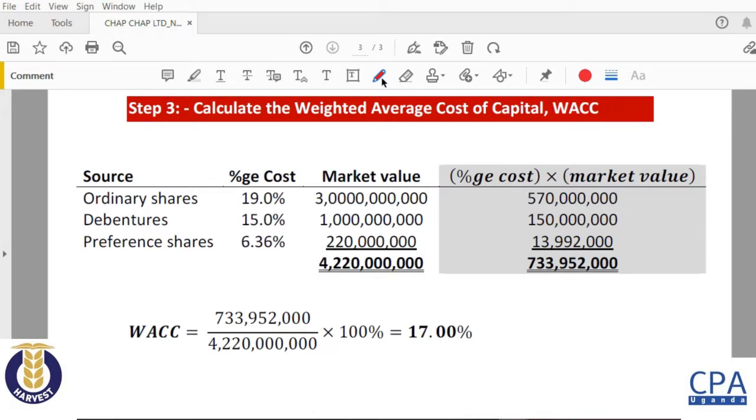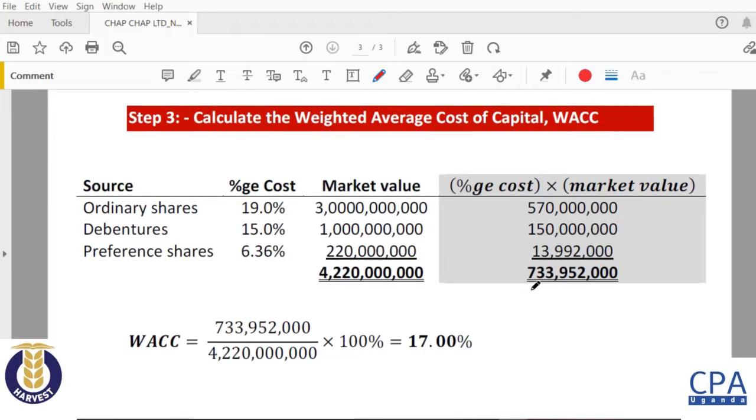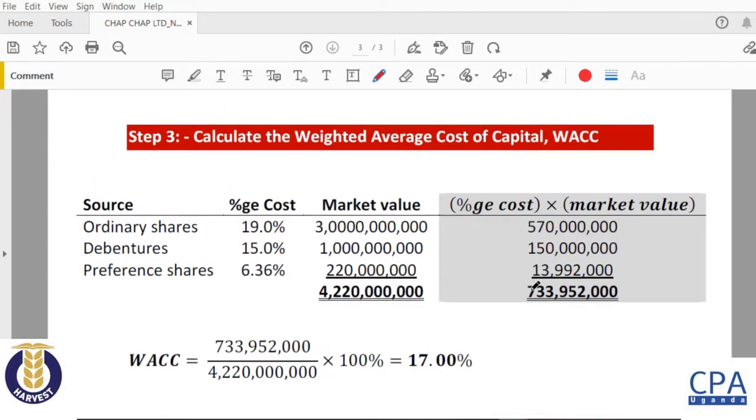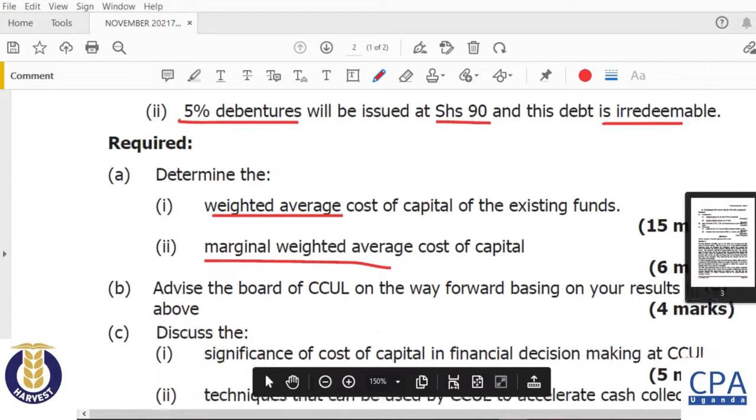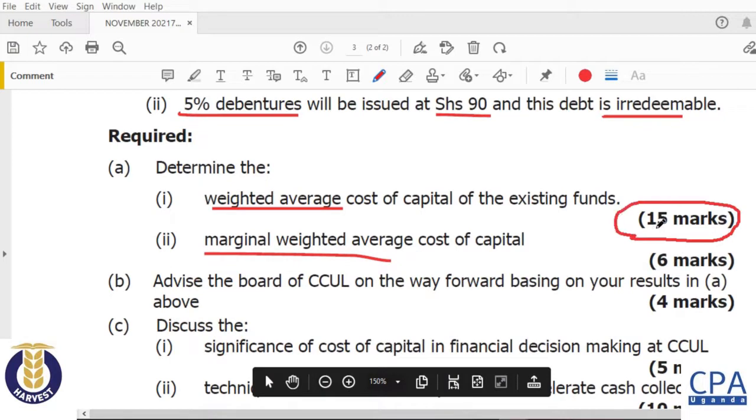So I am sharing this first, and then I'm going to share the next lecture video, which covers the marginal cost of capital. For you to be able to get the correct marginal cost of capital, you should have calculated the weighted average cost of capital correctly. So this is not an area you should joke around with, because most of the marks, if this area is set, will be huge. When you look at the question, the weighted average cost of capital was carrying 15 marks. So these are very good marks. So please try to practice on this as much as you can.